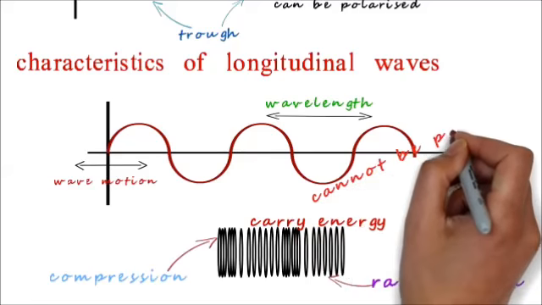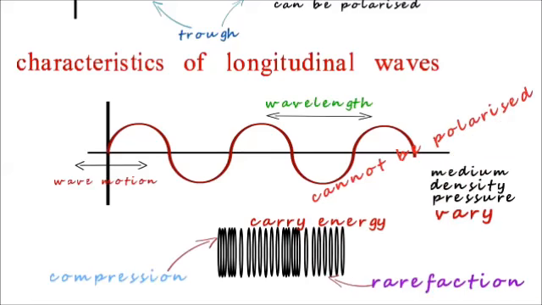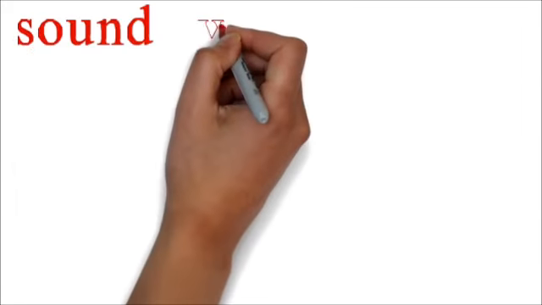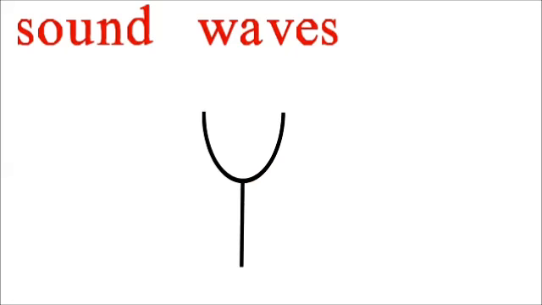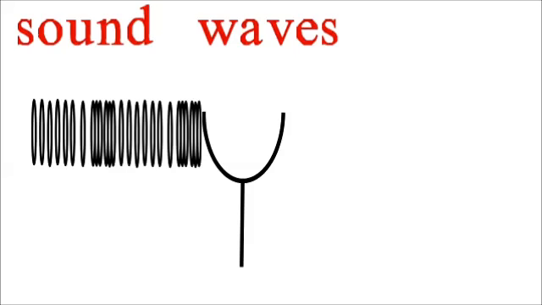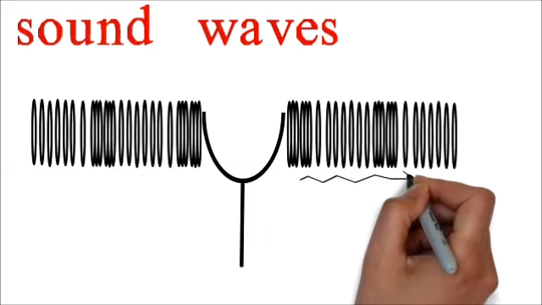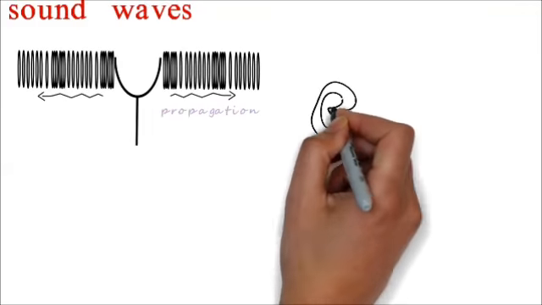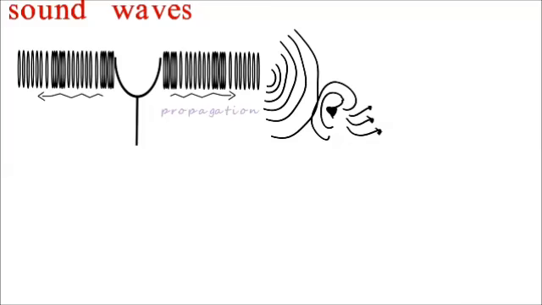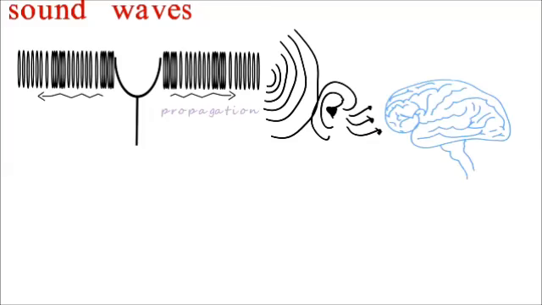The density and pressure of the medium vary along the path of the longitudinal waves. These waves cannot be polarized due to their basic property that particles vibrate parallel to the direction of propagation of waves. For sound waves, we just need to set any object into vibrations. For example, a vibrating tuning fork compresses and rarefies the adjacent air, thus propagating the sound waves. What happens when you actually hear is that your eardrums vibrate to the frequency of these compressions and rarefactions, and they signal your brain about the sound.